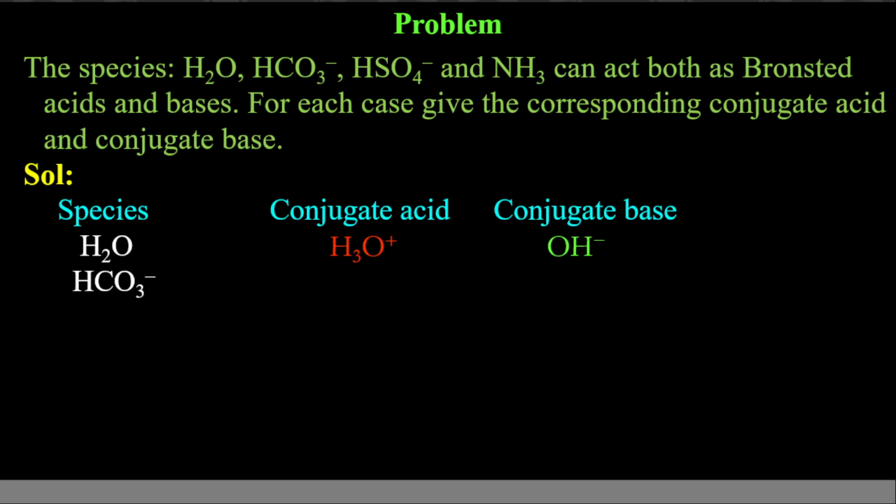HCO3 minus will act as base when it gives you acid. When it acts as base, it means add H plus to it. When you add H plus, it will give you H2CO3. When you remove H plus, it will give you CO3 2 minus.